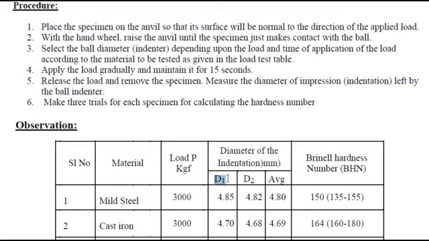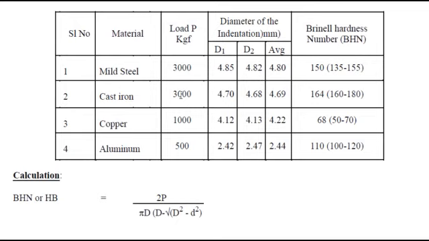Small d is the diameter of the indentation, as I told. This is for horizontal, this is for vertical. We have to take these values, and the average is taken as small d, as per the formula.